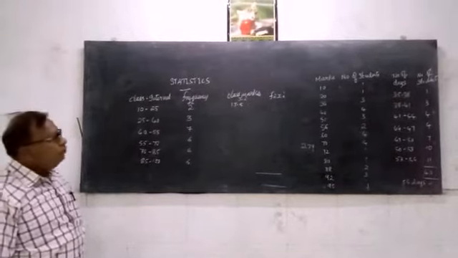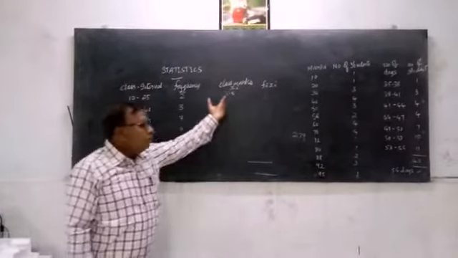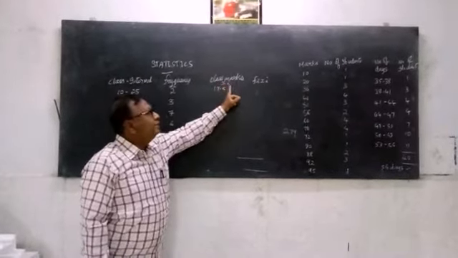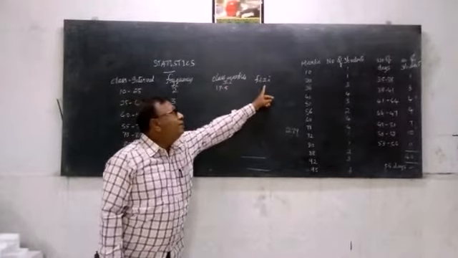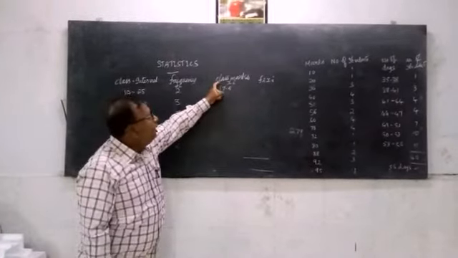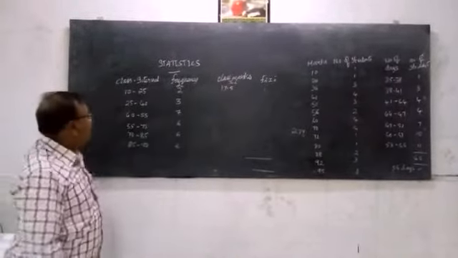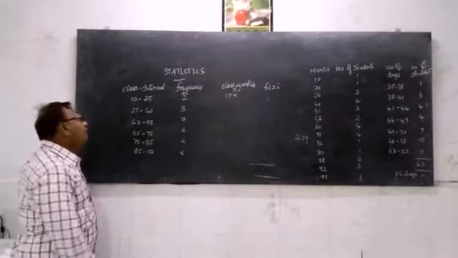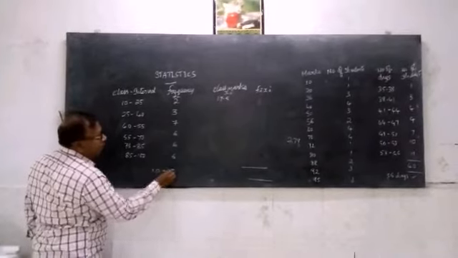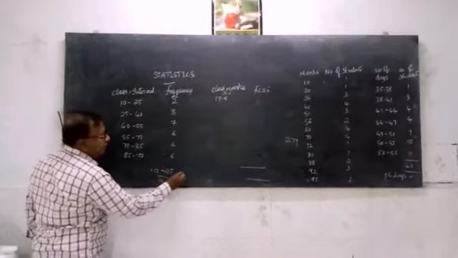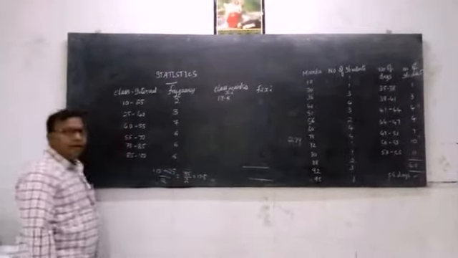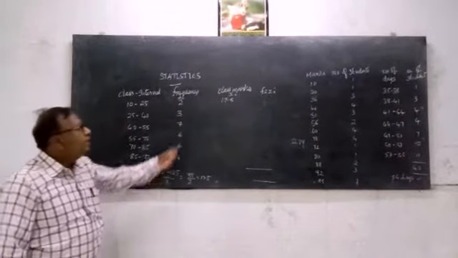Now here if you observe carefully, we have two more columns. One is called class marks, which I have written as xi, and the last column is fi xi. Let us see how we get the class marks. To get the class mark, we add the lower limit and the upper limit and divide by 2. So this is 35 divided by 2. You know very well it is 17.5.